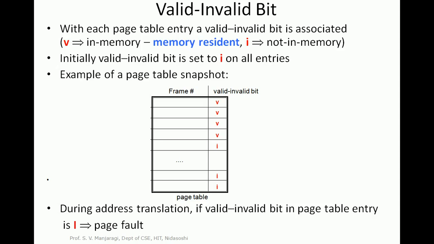Actually the page has been demanded for the execution, but it is not available in the memory because its entry in the page table is marked as I. It is called as page fault. So whenever page fault occurs, we need to bring that particular page from the disk to the main memory.